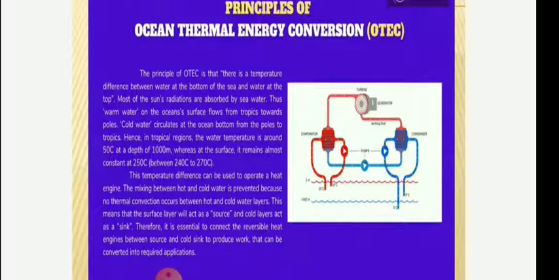The mixing between hot and cold water is prevented because no thermal convection occurs between the hot and cold water layers. This means that the surface layer will act as the source and the cold layer acts as the sink. Therefore, it is essential to connect a reversible heat engine between the source and the sink to produce work that can be converted into the required applications.